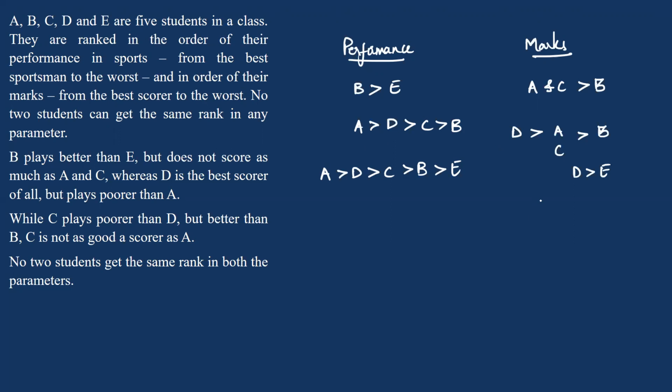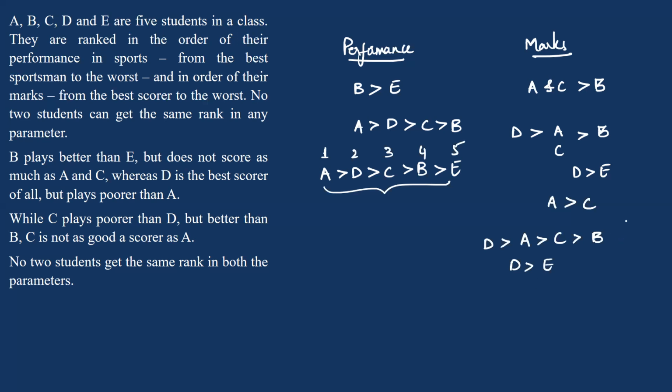Okay, when C plays poorer than D but better than B, C is not as good a scorer as A. So A scored more than C, who scored more than B, and D scored more than A, C, and B, and D scored more than E. Now, no 2 students get the same rank in both the parameters. So here you have the distinct ranks: 1, 2, 3, 4, and 5.